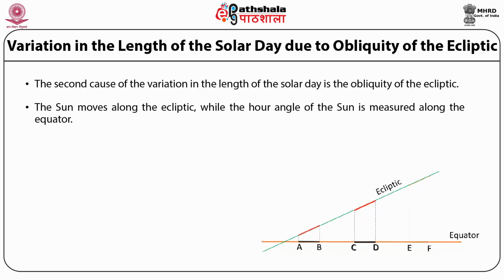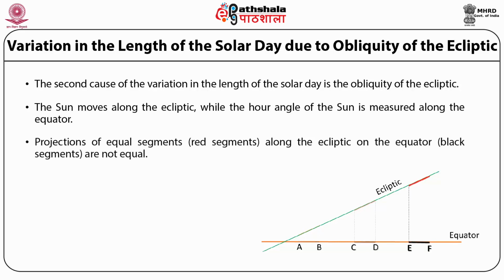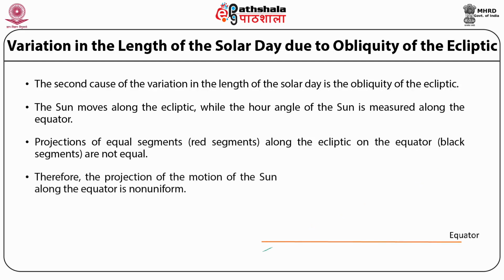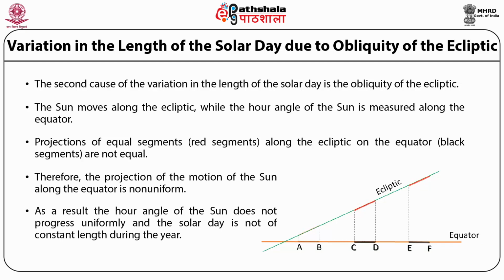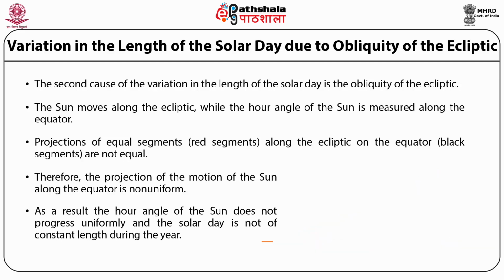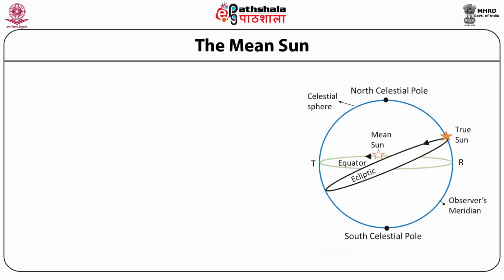This can be seen in the picture where the projections of equal segments, which is marked in red, along the ecliptic on the equator are not equal. Therefore, the projection of the motion of the Sun along the equator is non-uniform. As a result, the hour angle of the Sun does not progress uniformly and the solar day is not of constant length during the year. This effect of obliquity is more pronounced near the solstice than near the equinoxes. We have just seen that the length of the day is not the same.